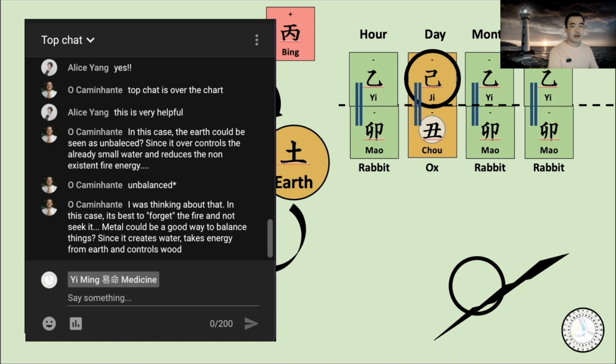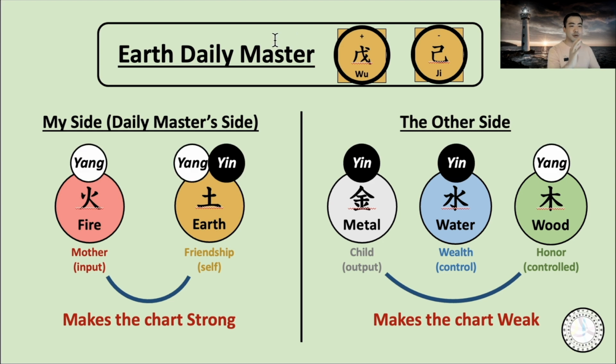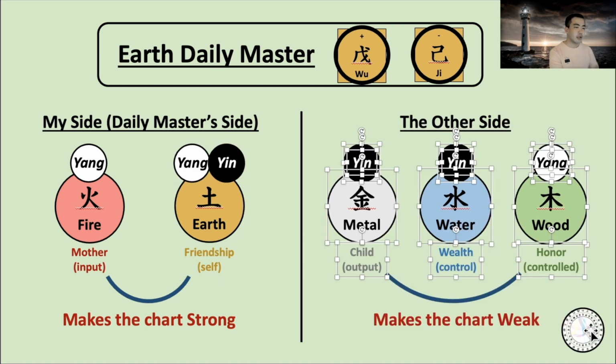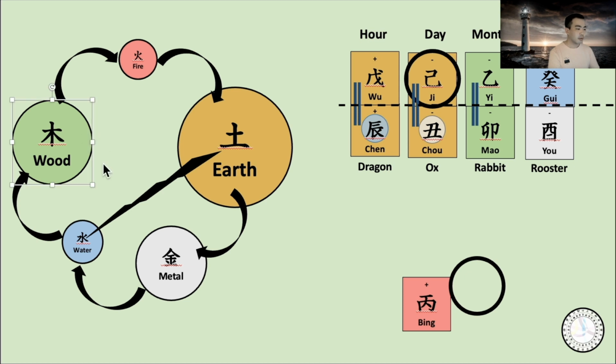That's the right thinking. Since we decide the earth is the dominant energy, now we can do the binary thinking. Because we decide the earth is strong, this chart can use either metal, or water, or wood, whatever it comes. So it can use wood because wood is kind of primary here. It can be directly usable for this earth.